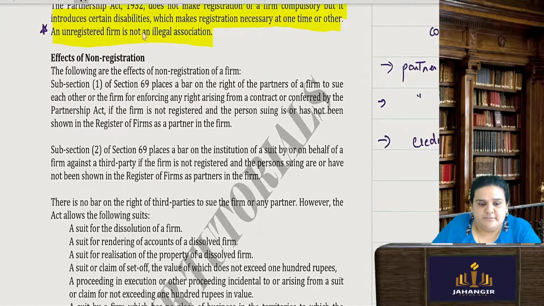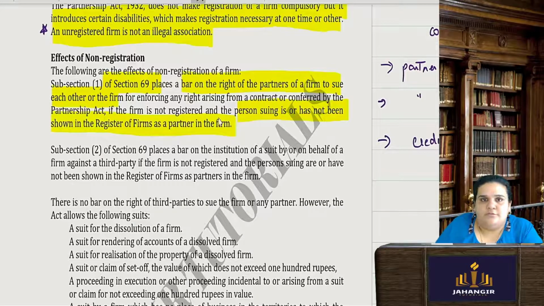So there are these consequences. First, Section 69, effects of non-registration. It places a bar on the right of the partners of the firm to sue each other or the firm. They cannot sue each other, and they cannot sue the firm if they are non-registered. And the person suing is or has not been shown in the register of firms as a partner.